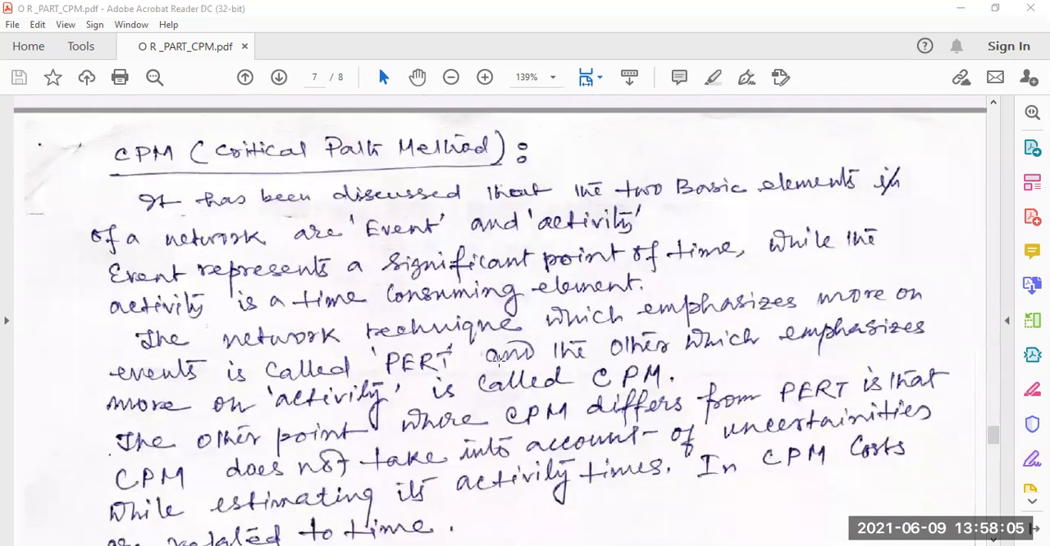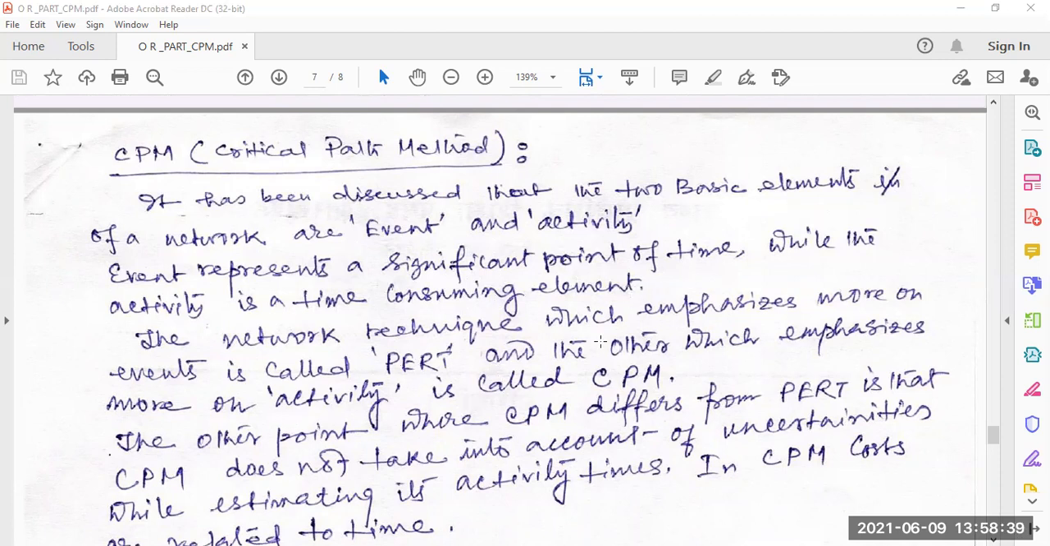Now we are going to the critical path. The critical path plays a very important role in our network flow. It has been discussed that the two basic elements of a network are event and activity. An event represents a significant point in time, while an activity is a time-consuming element.